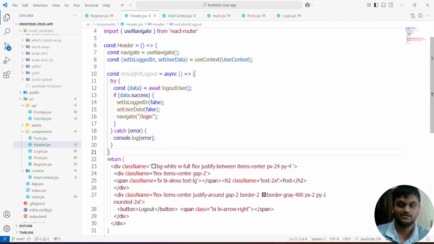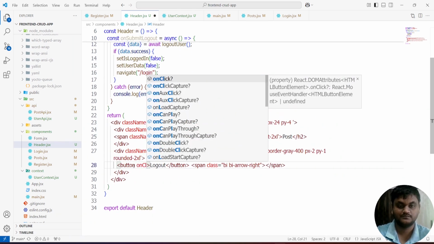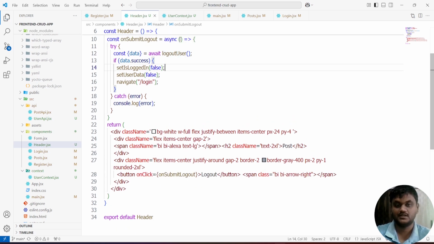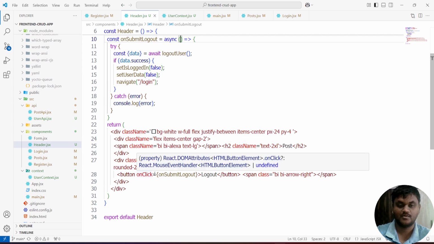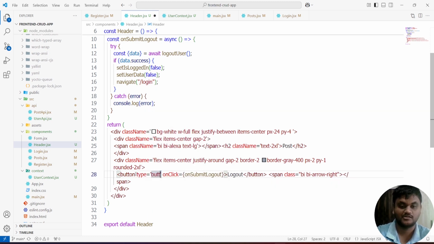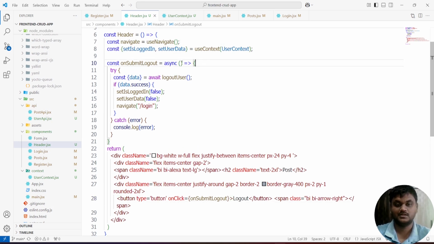You can call this on the logout button, on click, on submit logout. Here no need to take any event, because we are not doing form submission. We are just clicking on the submit. You can make it a type button also. It is not a submit button, it is a simple button. If you click on this button, it will call the logout user function. After logout user, you can reset to the false initial states and redirect to the login page.